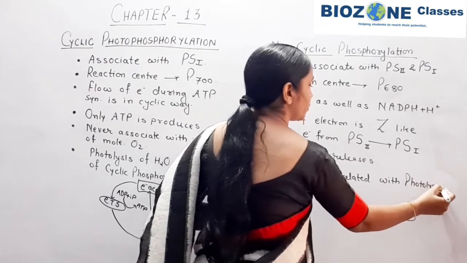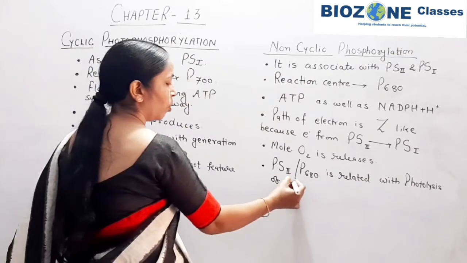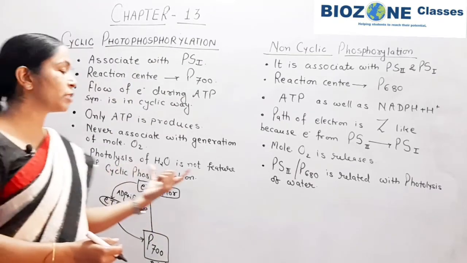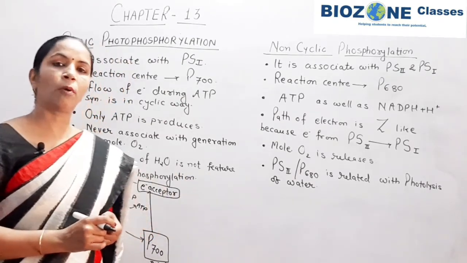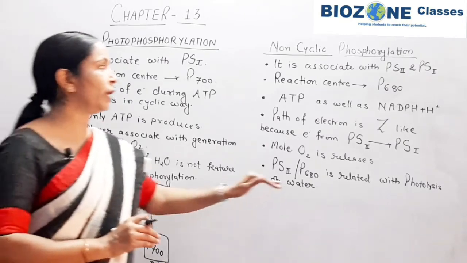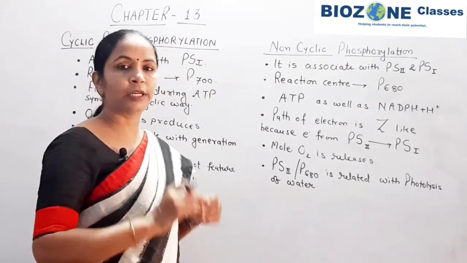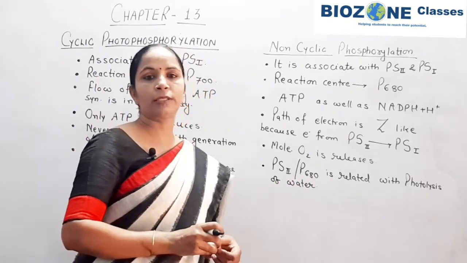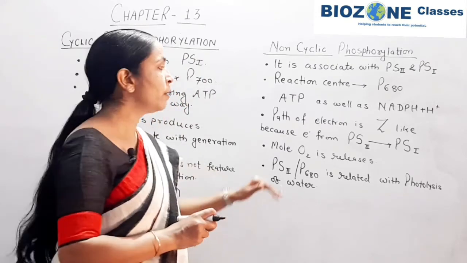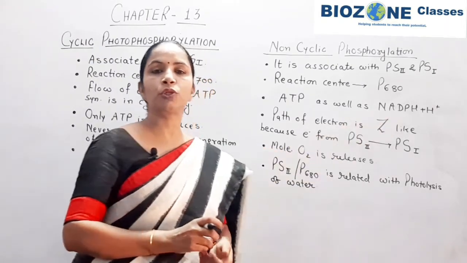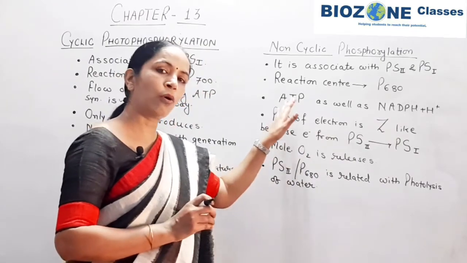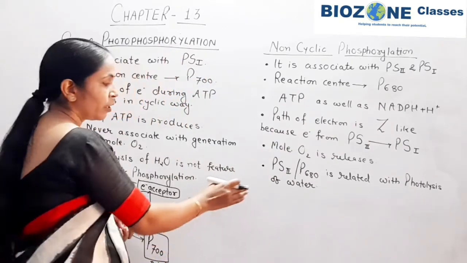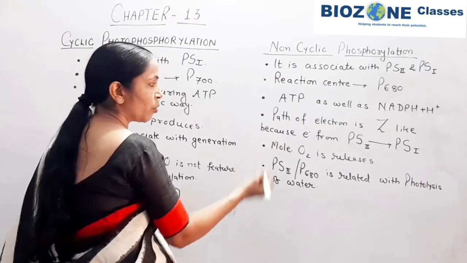photolysis of water. So this part you remember, the PS2 here; PS1 is not related. The photolysis of water is not a feature of cyclic phosphorylation, but non-cyclic phosphorylation is always associated with the photolysis of water, and during this photolysis whatever protons are produced, those protons are used in the reduction of NADP, and that's why along with ATP, NADPH and H plus are produced. So here you remember, and why is it called non-cyclic?